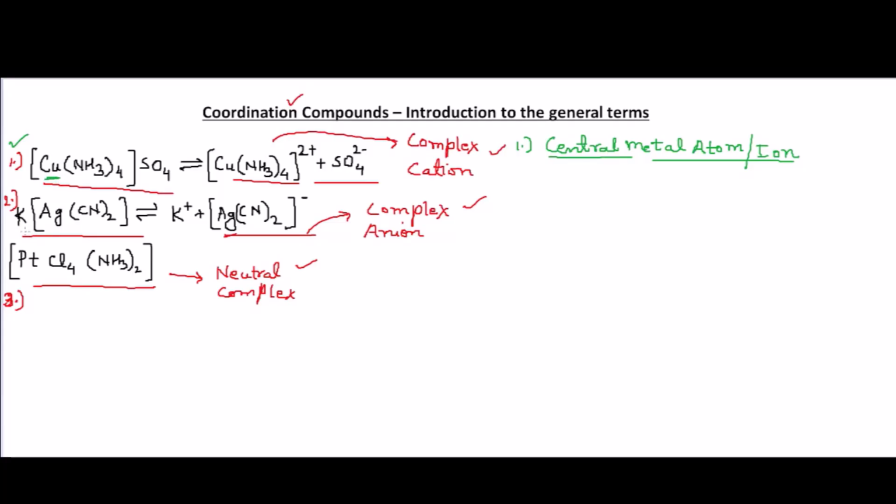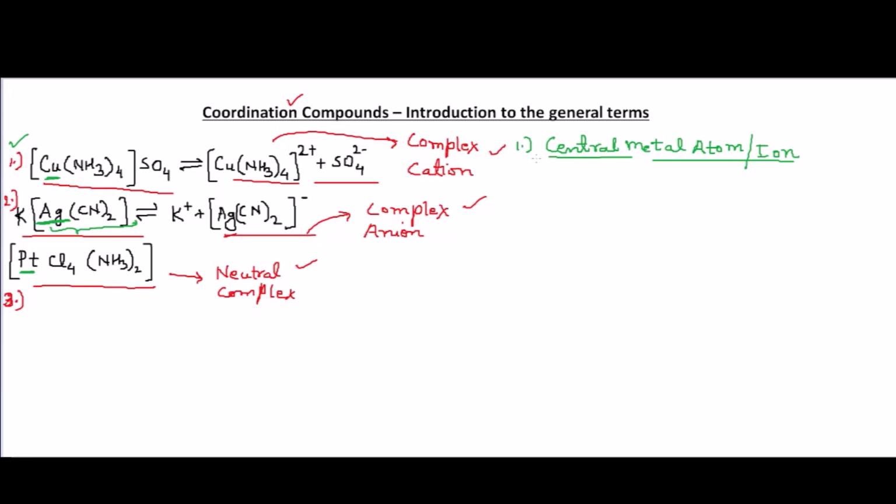In the second example, you have potassium and silver, but the complex part, which has the species known as ligands attached to the metal atom, gives us the central metal atom. So potassium is not the central metal atom in the second example, but silver is, which is attached to the cyanide ions. In the third example, just one metal is there, platinum, and that is the central metal atom. This is how you will recognize the central metal atom.